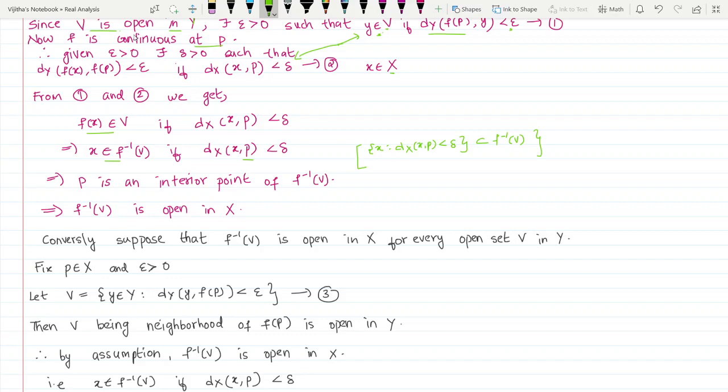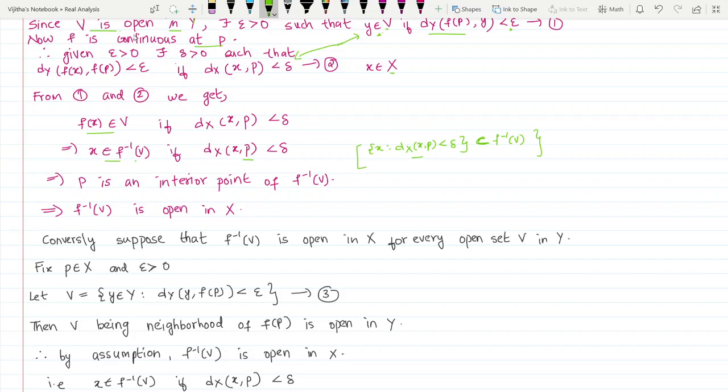Now, what is the meaning of this? x element of f inverse of V if distance between x and p is less than delta. That means in the metric space X, these are the elements lying in the neighborhood of p, that is, dx of x, p less than delta. All of these are in f inverse of V. All the x's lying in the delta neighborhood of p are in f inverse of V. The meaning of that is that the set of all x such that dx of x, p less than delta is a subset of f inverse of V. That means this neighborhood is a subset of it. So we got a neighborhood of p that is a subset of it.